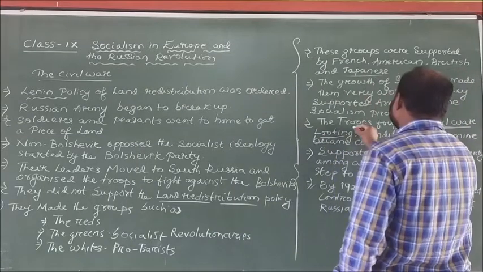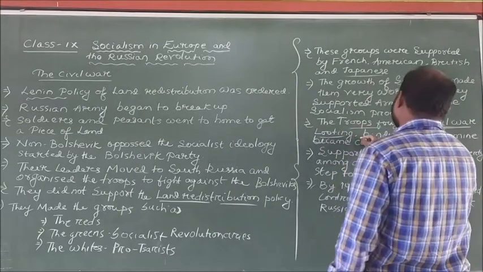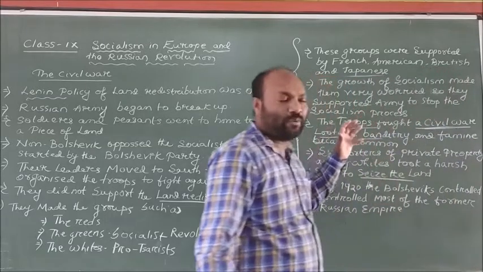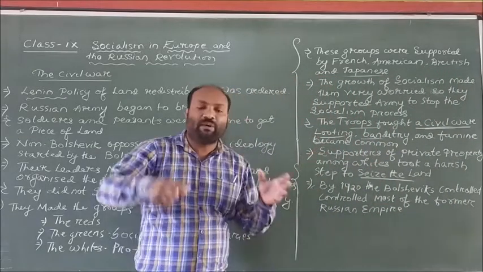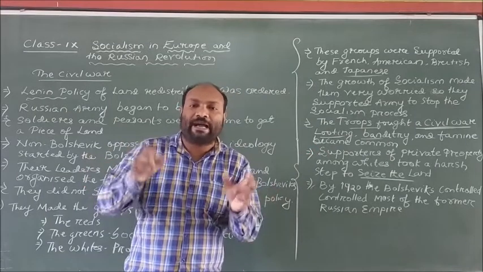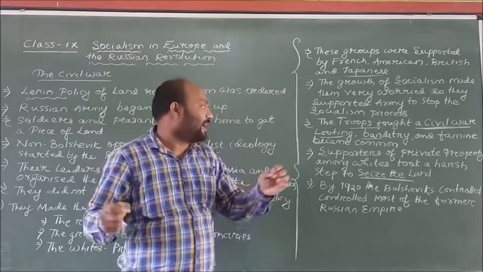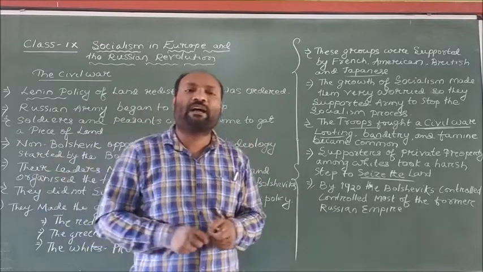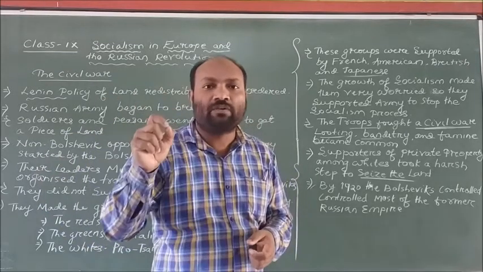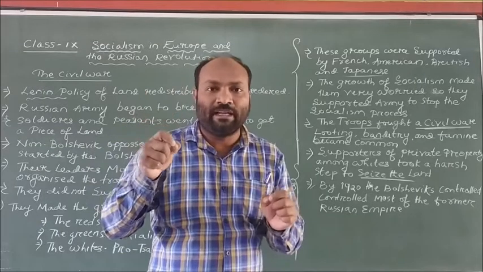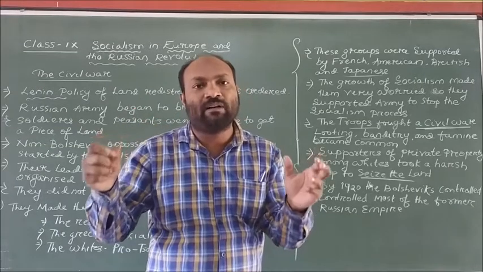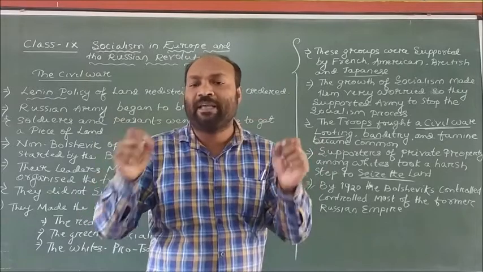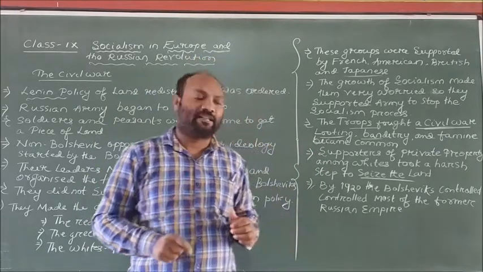When they started this civil war, they started looting and banditry, and the famines and the situation in Russia became worse and worse. The civil war created a lot of economic setback in Russia.